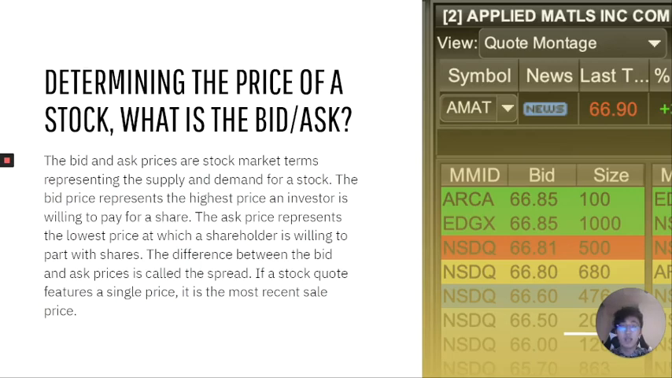So let's say a stock is trading at $7 on the bid and the ask is sitting at $7.10. What is the spread of that stock? The bid is at $7, the ask is at $7.10. The spread is the difference between the bid and the ask, so therefore the spread is 10 cents, right? If a stock quote features a single price, it is the most recent sale price. Just keep that in mind. To put it simply, the bids are the buyers and the asks are the sellers.